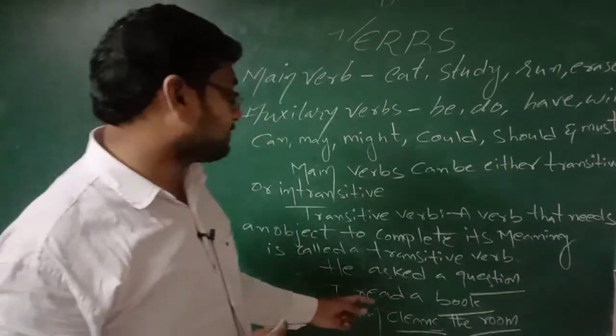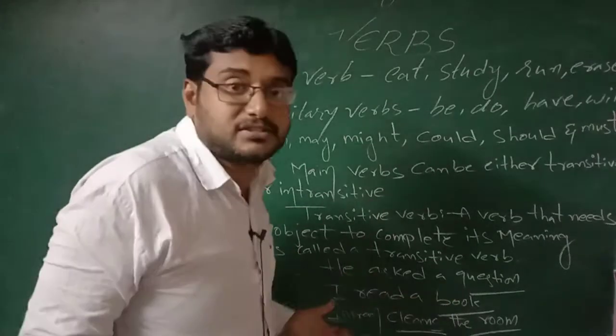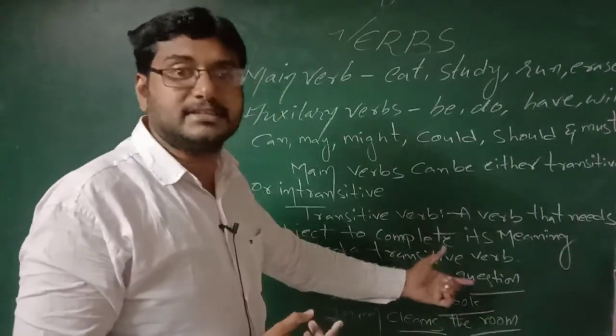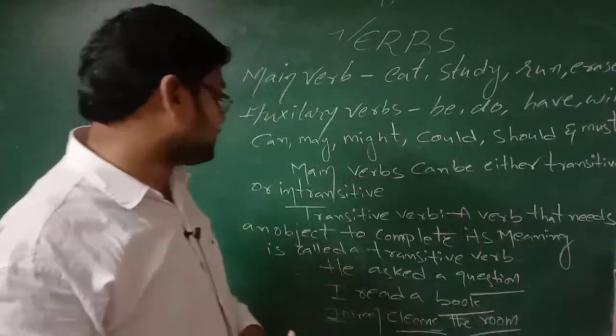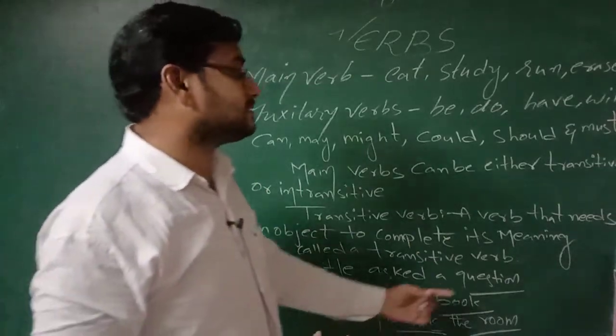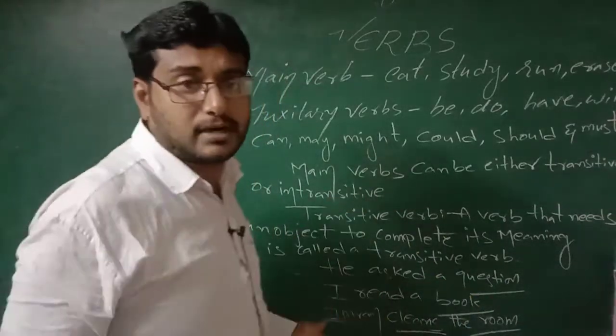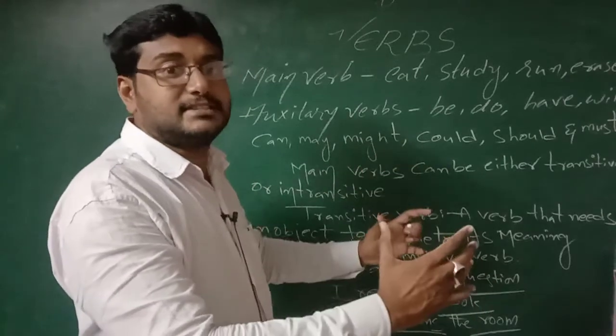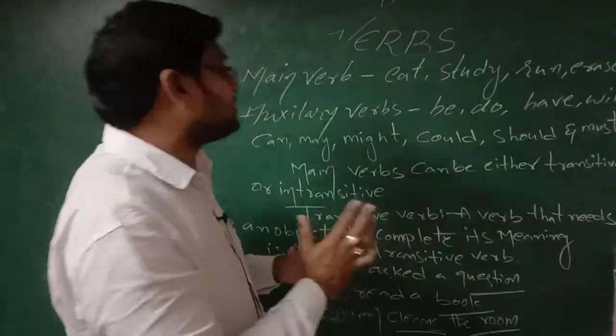Next, I read a book. I read what? A book. A book is an object. Next, Imran cleans the room. Imran cleans what? The room. Room is an object in this example.